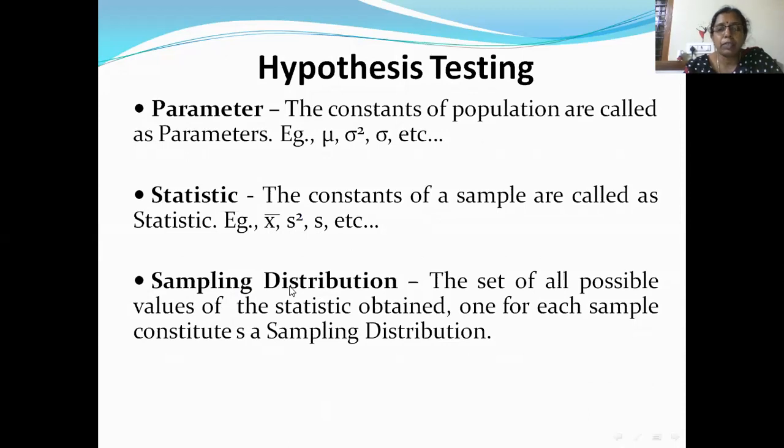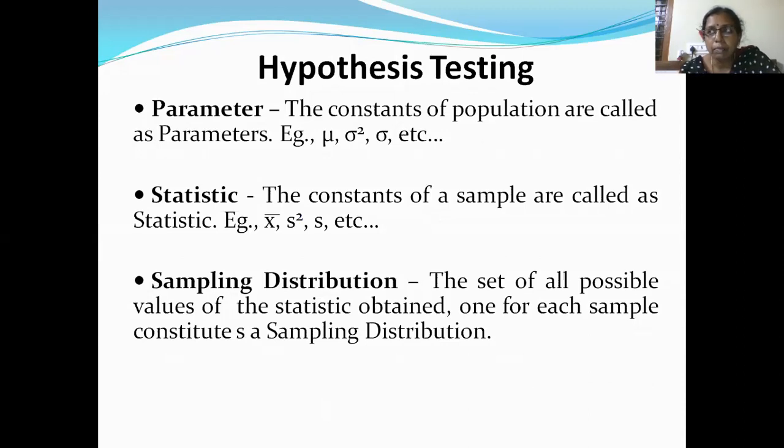Next, we have sampling distribution. What do you mean by the term sampling distribution? The set of all possible values of the statistic obtained, one for each sample, constitutes a sampling distribution. I have given you an example: if I have taken 25 observations from the population, the sample size is 25. Now I will be calculating for this sample its mean and its variance. Like that, however many samples you draw from that population, the set of all possible values of the statistic for each sample constitutes a sampling distribution.